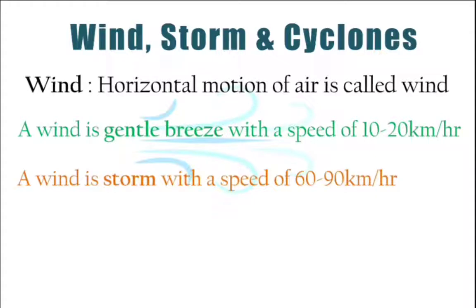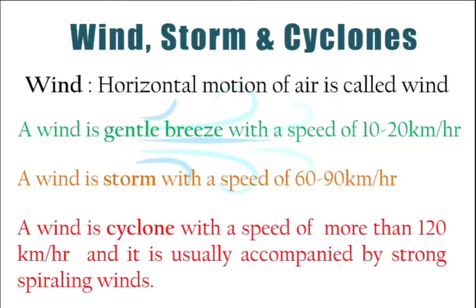Whereas if the speed of the wind increases and is in the range of 60 to 90 km per hour, then we call it a storm. And a wind is a cyclone with a speed of more than 120 km per hour, and it's usually accompanied by strong spiraling winds. So that is known as cyclone. We will discuss this cyclone in detail in a later slide.